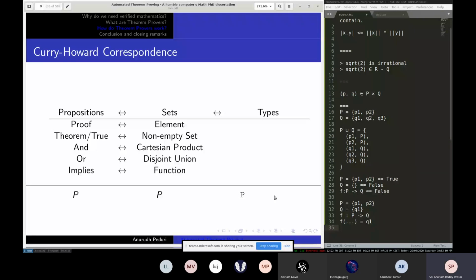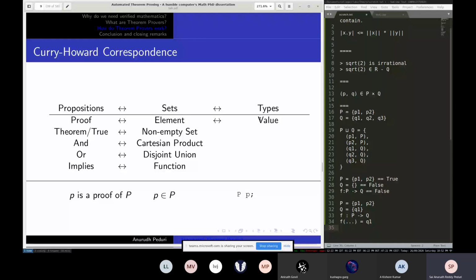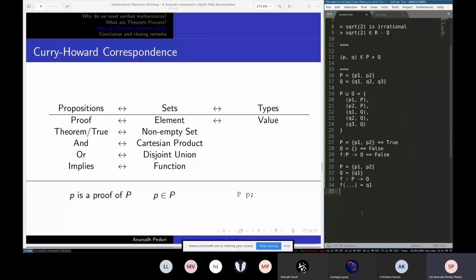Similarly, any type is basically just a collection of elements, which are called values. So an element in the set is basically a value of this type. To give an example, if your set was Z, then your element could be 0, and the corresponding type would be int, and the value would be something like int x equals 0.